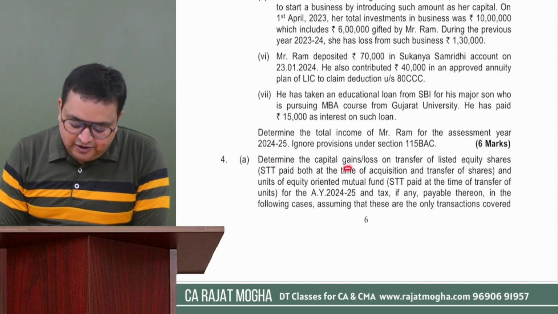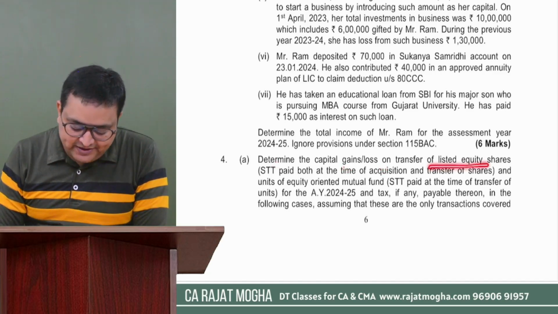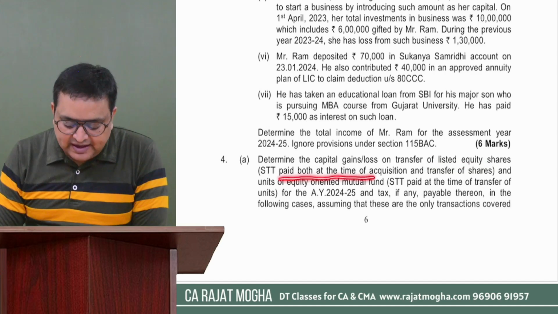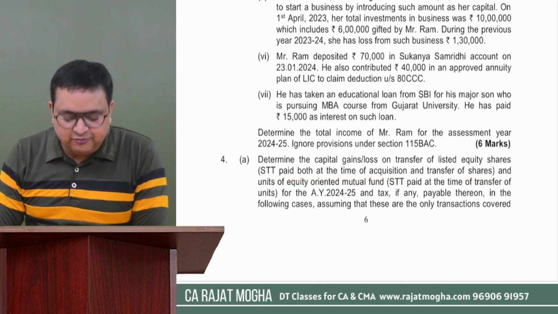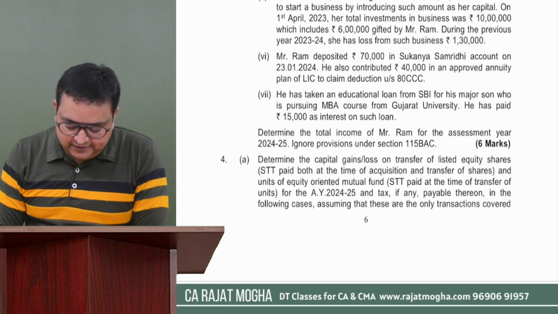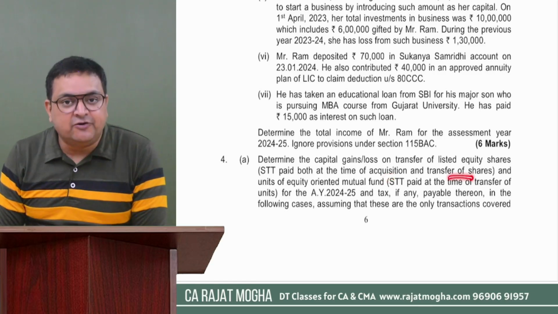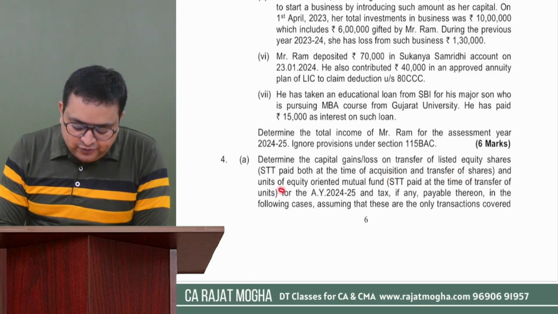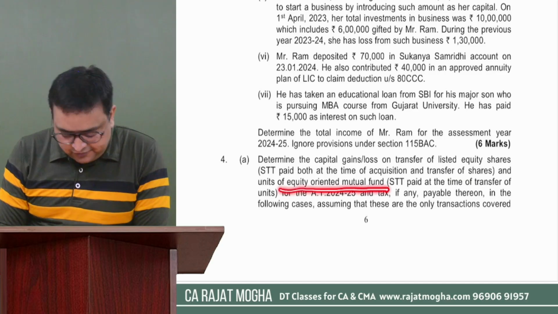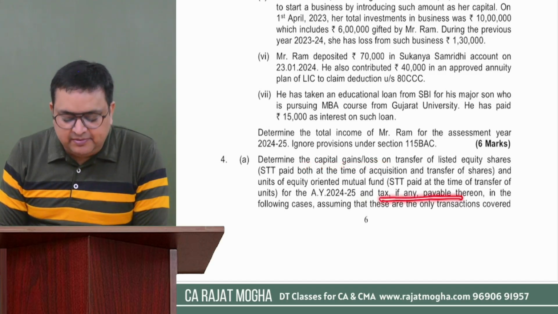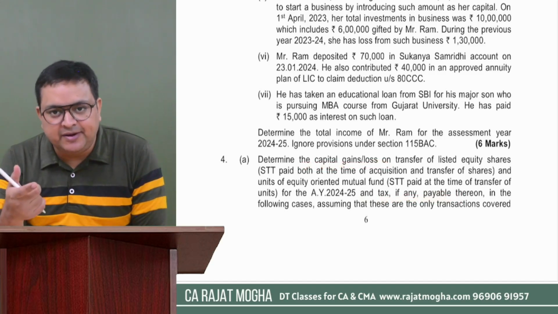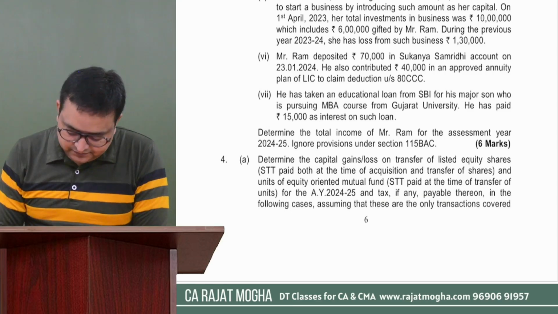Determine the capital gains or losses on transfer of listed equity shares. STT paid both at the time of acquisition and transfer of shares. Okay, good. So STT was paid both times, at the purchase as well as on the date of transfer. And units of equity oriented mutual funds. Okay, STT paid at the time of transfer. Fine. So we have to determine the capital gain and the tax, if any, payable thereon. So first we have to calculate the capital gain and the tax also.